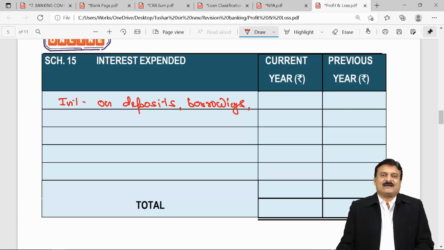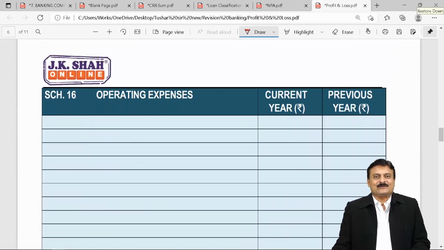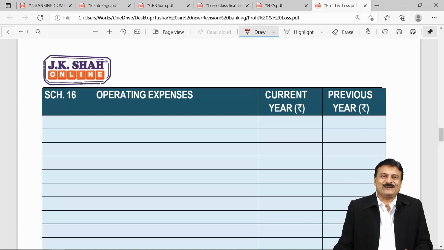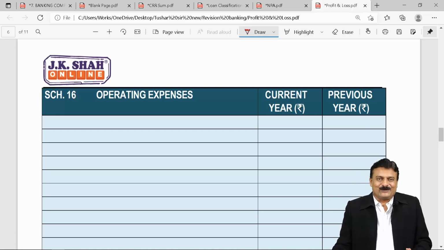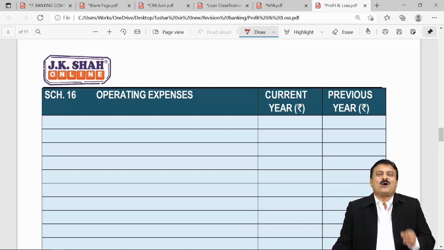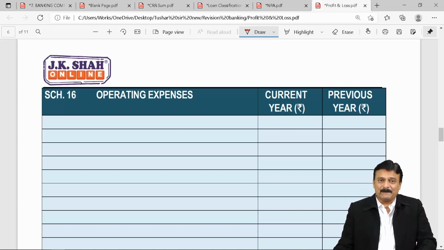All expenses of the bank other than interest expense go in Schedule 16. We call them operating expenses. Salary to staff, bonus to staff, provident fund contribution of staff, salary to directors and management people, telephone bill, light bill, audit fees paid to chartered accountant, legal fees, printing and stationery, traveling expenses, what not. All expenses other than interest expense will go to Schedule 16. Operating expenses.